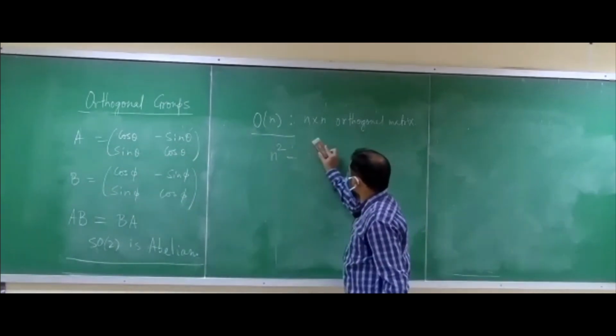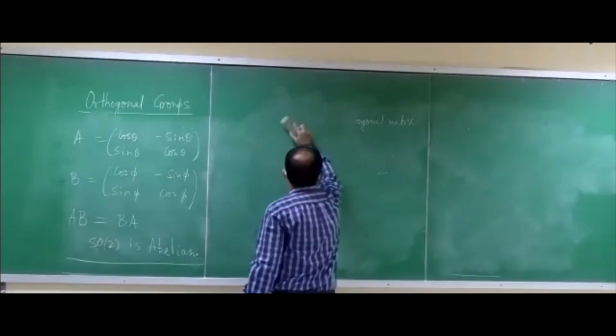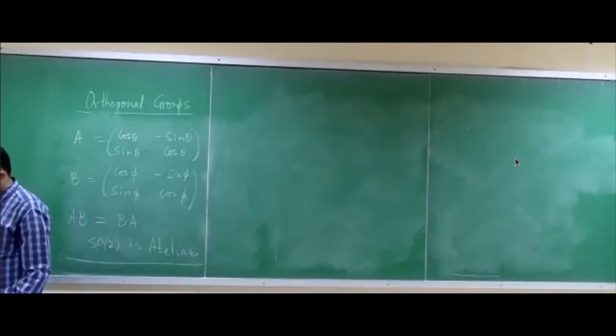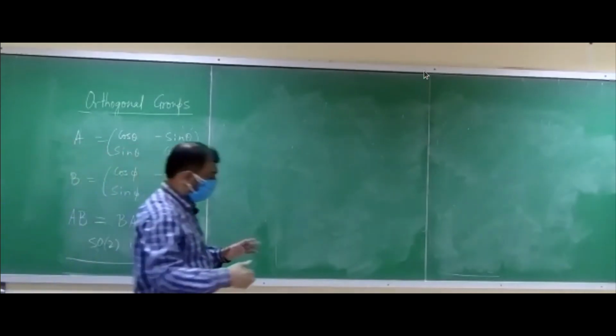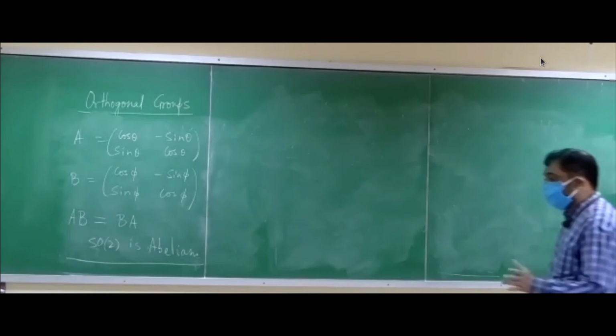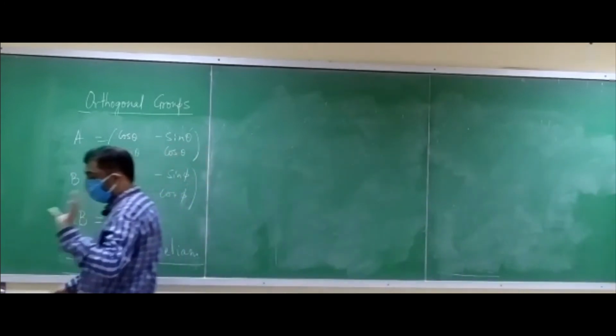So that means if you want to look at the elements of SO(3), it's very complicated, in the sense that you have 3 parameters which determine the elements of SO(3).